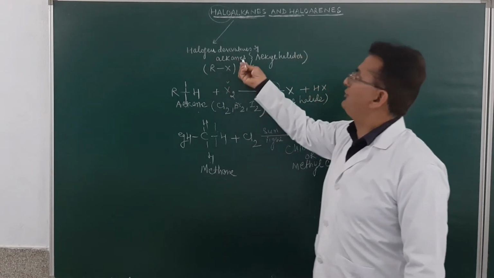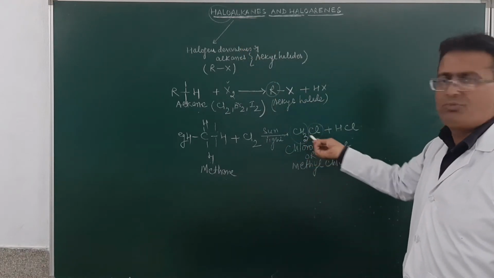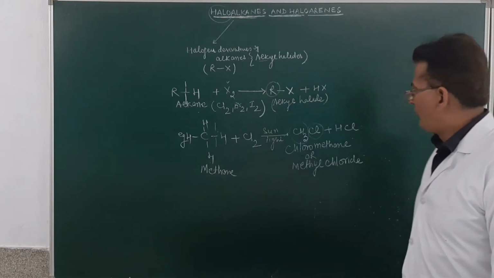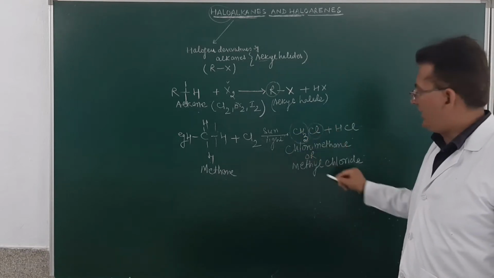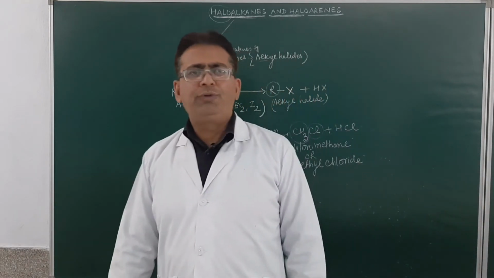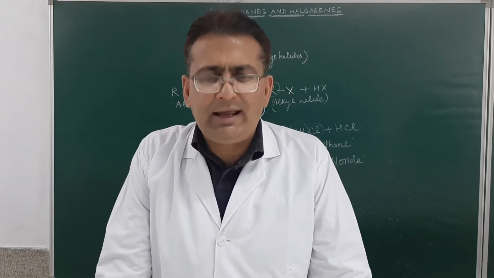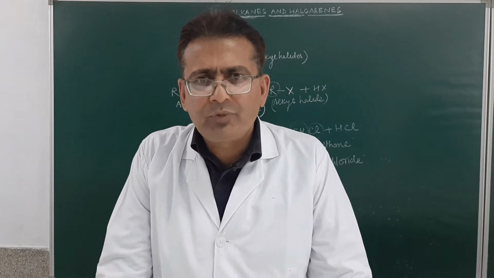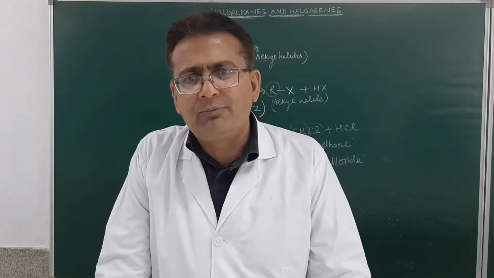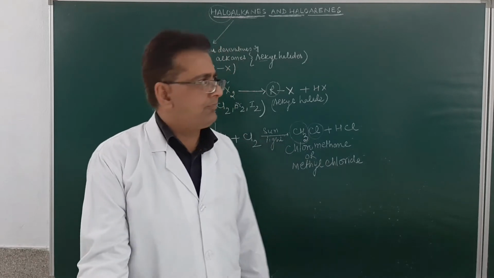So, halogen derivatives of alkanes are called haloalkanes. In this case, just see, this halo group is chloro and this is methane. So, chloromethane. They are also known as alkyl halide. What is the alkyl group over here? CH3. And this halide group is chloride. So, this will be methyl chloride. Am I clear? So, if someone asks you, what are haloalkanes? They are halogen derivatives of alkanes which are obtained by the substitution of one or more hydrogen atoms of alkanes by halogen atoms. Am I clear, students?